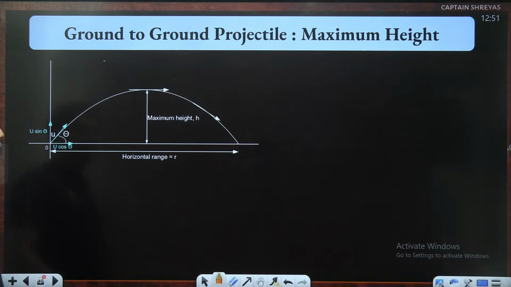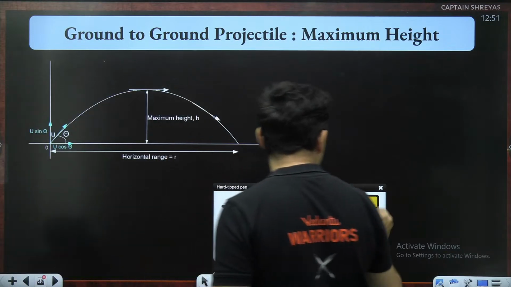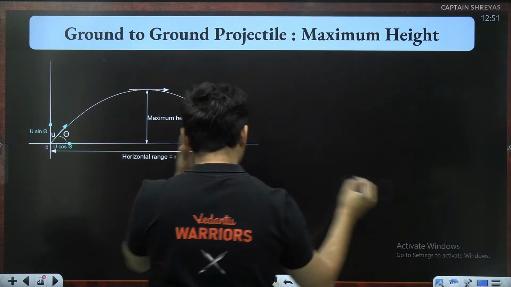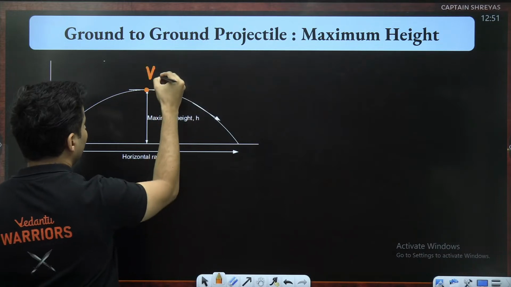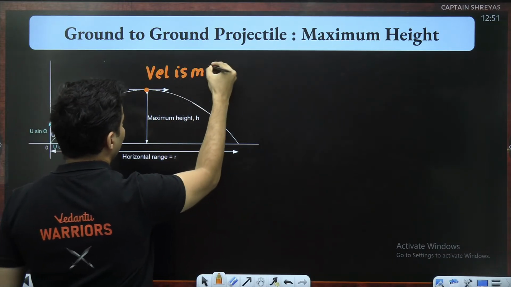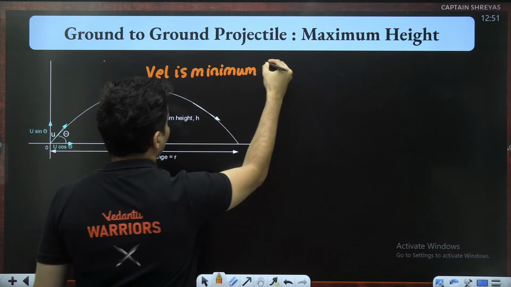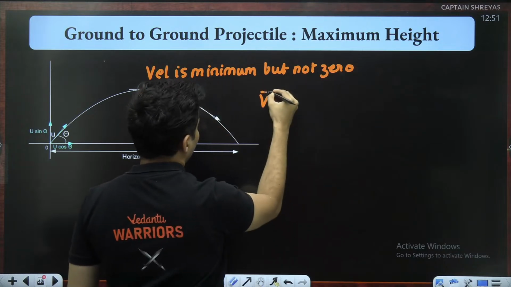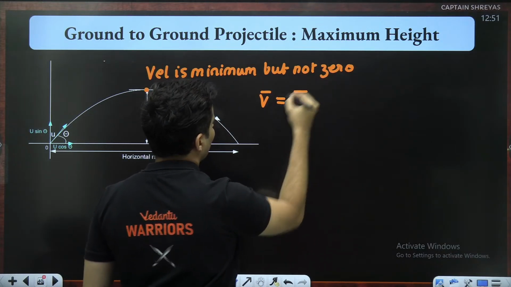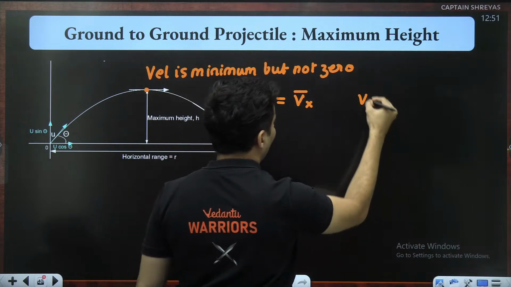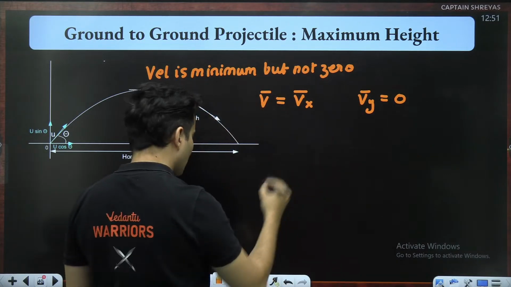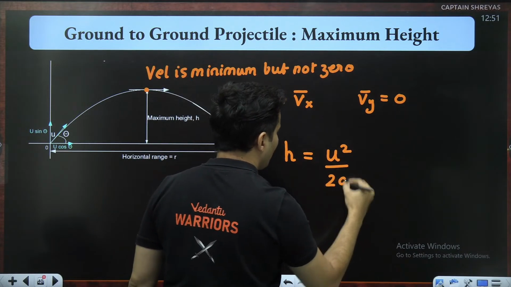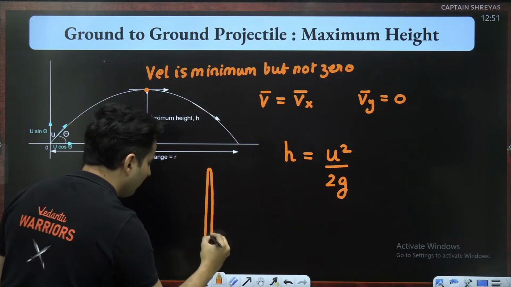Talking about the formulas for maximum height. At the maximum height, at this particular point, velocity is minimum, but it is not zero. In fact, the velocity will only have the x component. Remember, the y component is the one which becomes 0. This maximum height comes out to be, remember our regular formula for vertical one dimension motion?